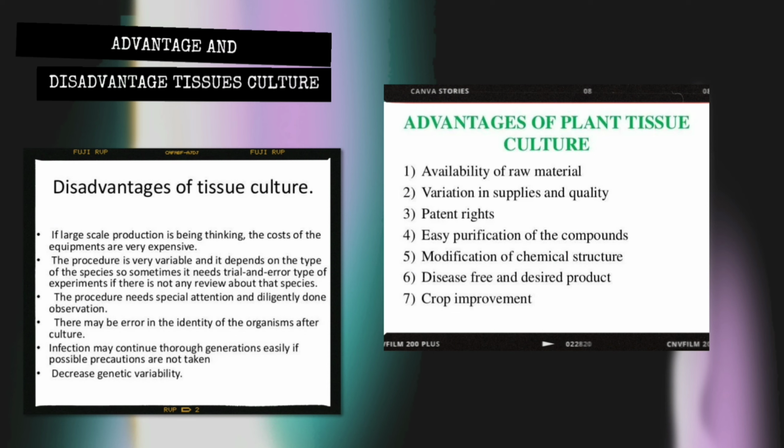Then here are the advantages and disadvantages of tissue culture. The advantage of plant tissue culture is availability of raw material and easy purification of the compounds. Meanwhile, the disadvantage is that if large-scale production is undertaken, the cost of the equipment is very expensive. There can be many errors in identifying the organism of the culture.